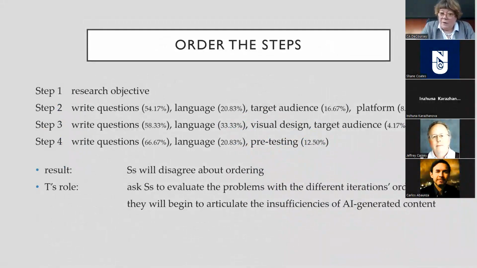Right, so then there's the question of what order do the steps go in? Now, in all of the iterations that I produced, figure out your research objective was the first step in all cases. But after that, all of the steps were differently ordered. So again, the result is likely to be that the students will disagree about what orders things should go in. So for example, step 2, about half of them said, write your questions. About half of them said, figure out what language, you need to be quite careful what language you write it in. Under 20% said you need to analyze your target audience. Now, in academic writing, we would probably put this step next. There was one iteration which put this step last.